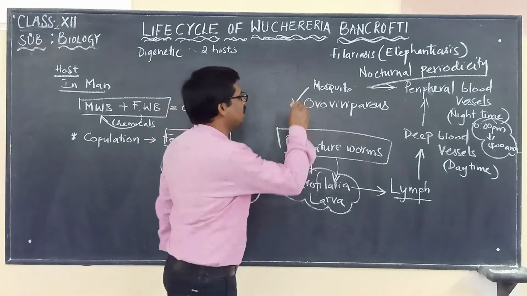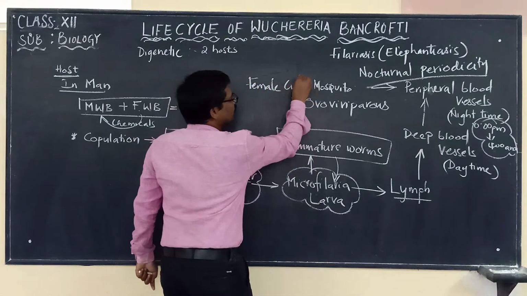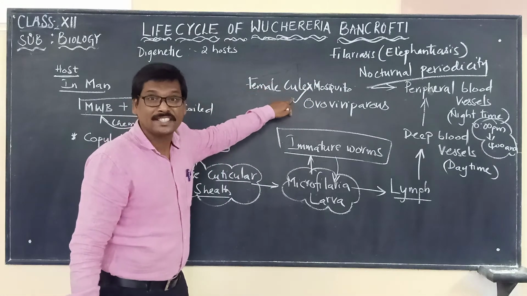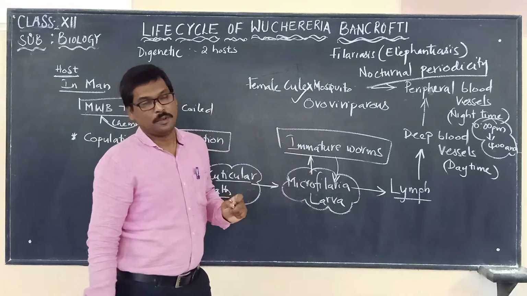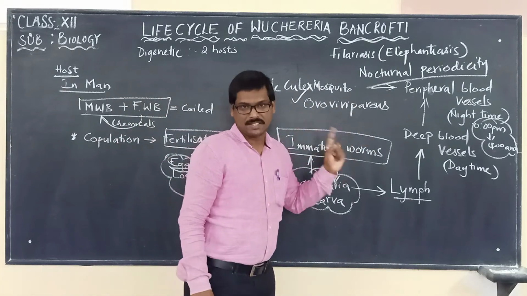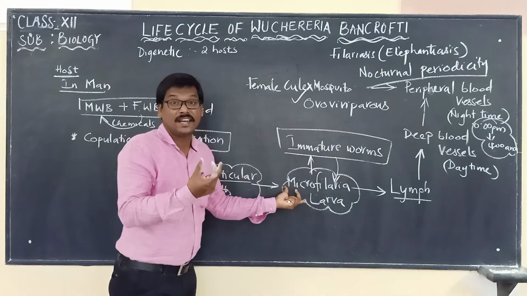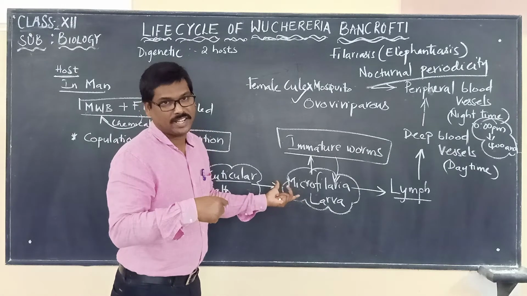Female Culex mosquito. Let us write it as female Culex mosquito. When a female Culex mosquito bites an infected person, it takes these microfilarial larvae into its body, into its gut.